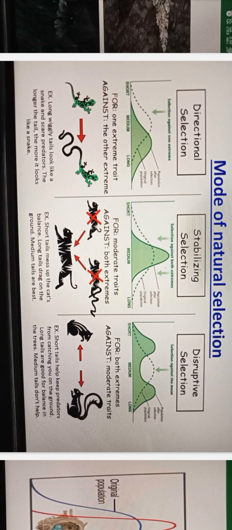Next, disruptive selection. Disruptive selection is selection against the mean. Both extremes are favored against moderate traits. Short tails help keep predators from catching you on the ground. Long tails give good balance in the trees. Medium tails don't help.